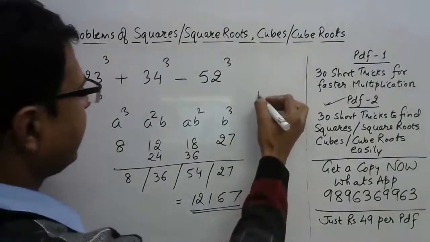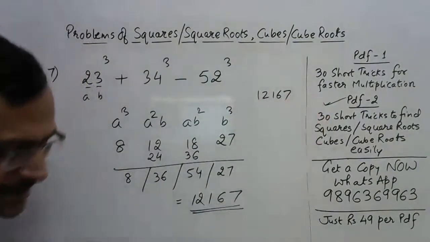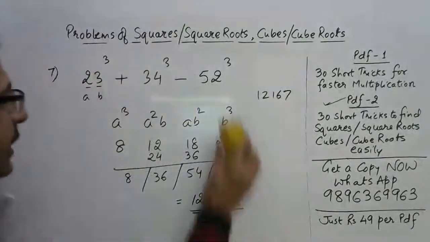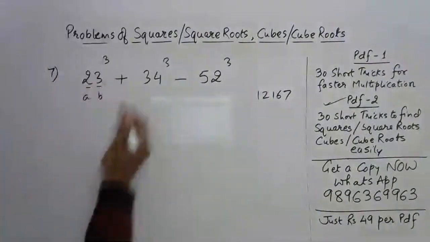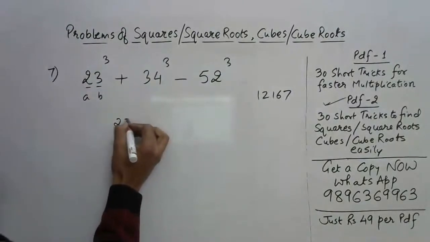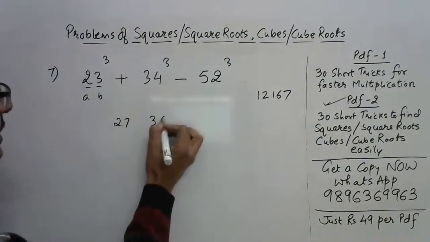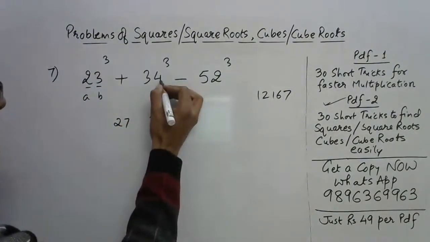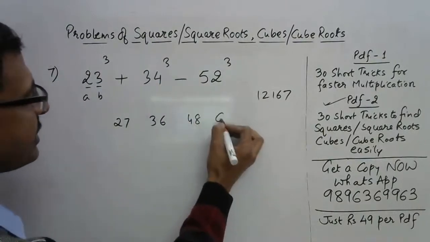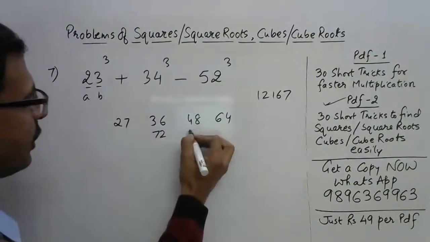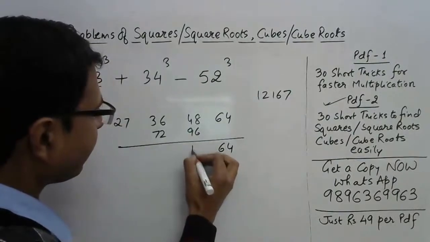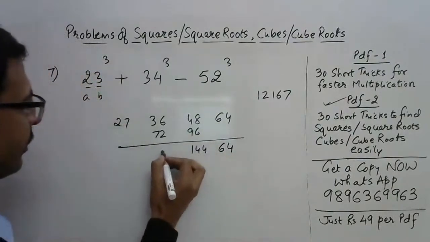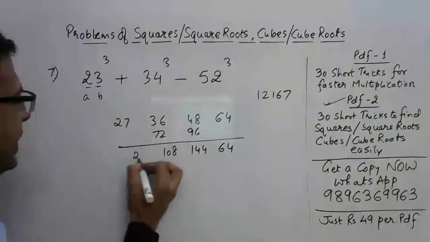Okay, so I have 12167 as the first answer, and now I need to see the other answers also. So I'm not going to explain it to you, I'm going to write it directly. 3 cube is 27, 3 square is 9, 9 fours are 36, 4 square is 16, 16 into 3, 48, and 4 cube is 64. So double this 72, double this 96. Now write the numbers 64, 144, 108, and 27.